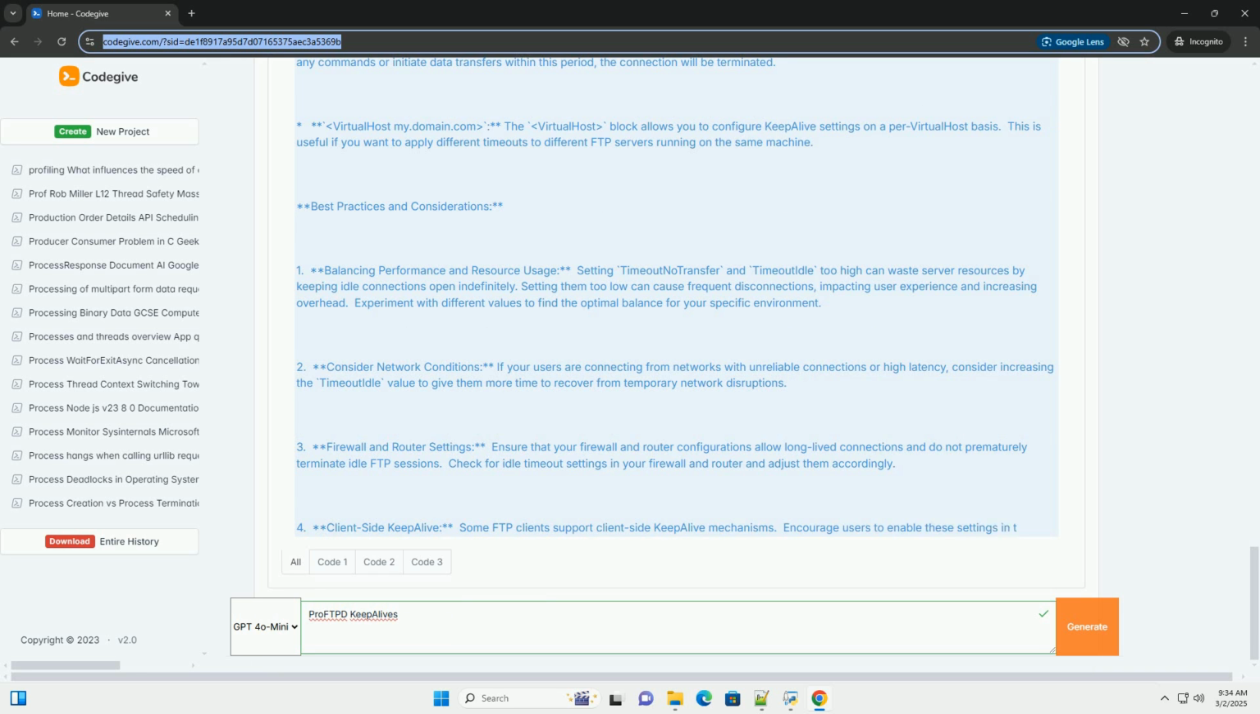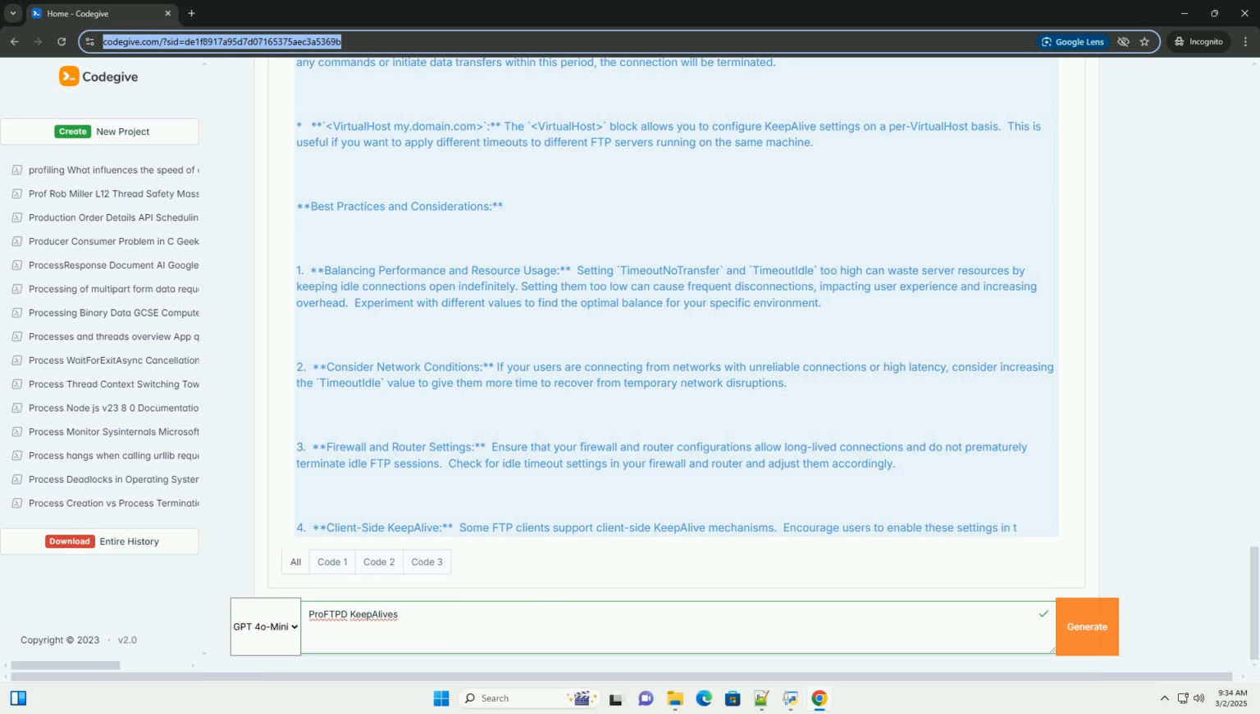Conclusion. Properly configuring ProFTPD KeepAlive settings is essential for maintaining reliable and efficient FTP services. By understanding the timeout no transfer and timeout idle directives, considering network conditions, and monitoring server performance, you can optimize KeepAlive behavior to improve user experience and minimize resource consumption.